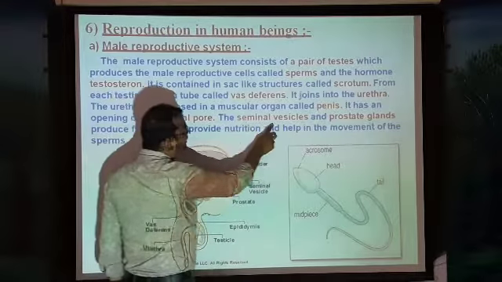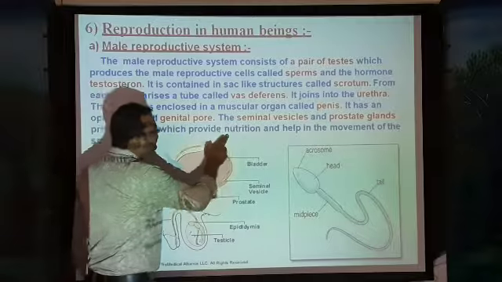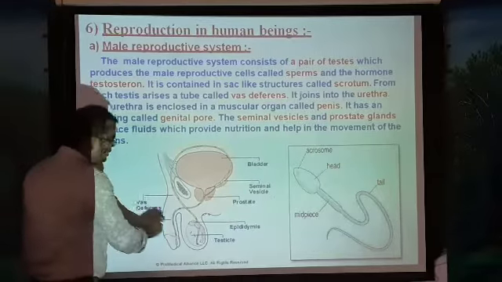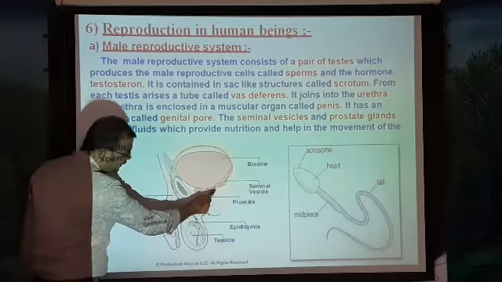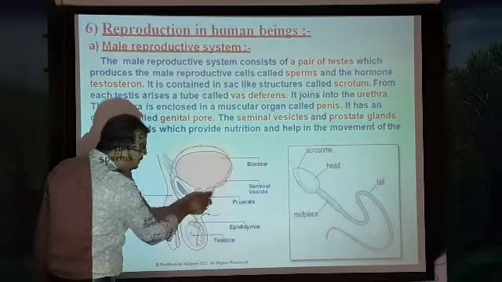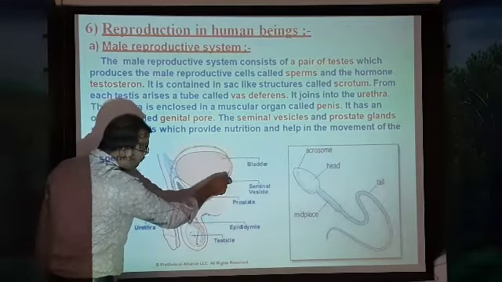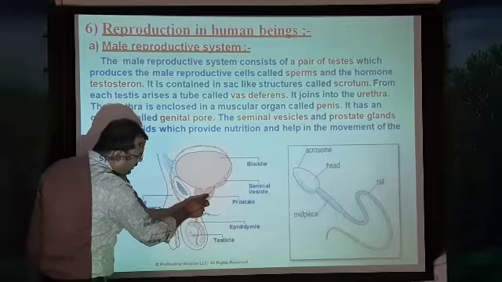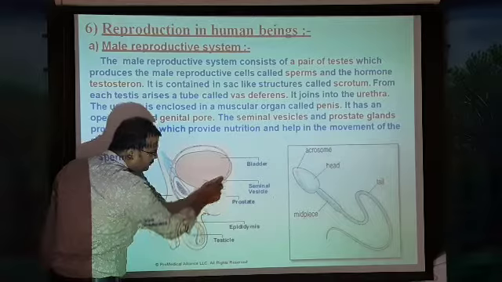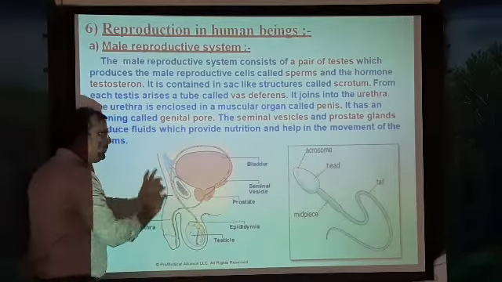The seminal vesicles and the prostate gland produce fluids which provide nutrition and help in the movement of the sperms. Here we see the prostate gland, and this is the seminal vesicle. These two produce fluids which help the movement of sperm through the vas deferens.